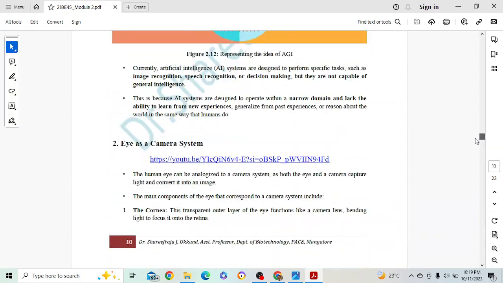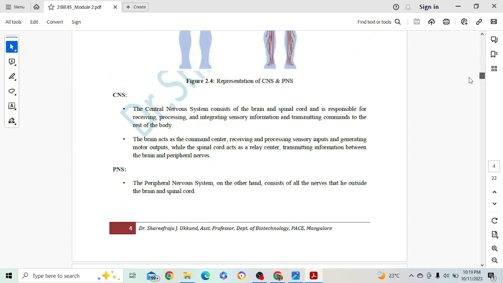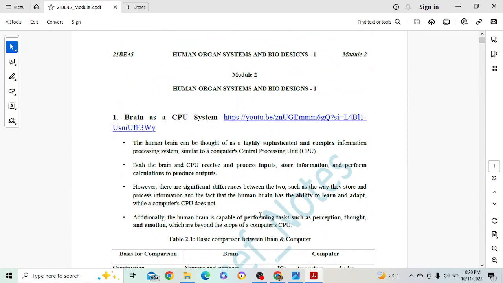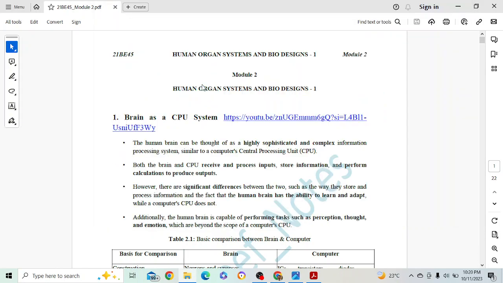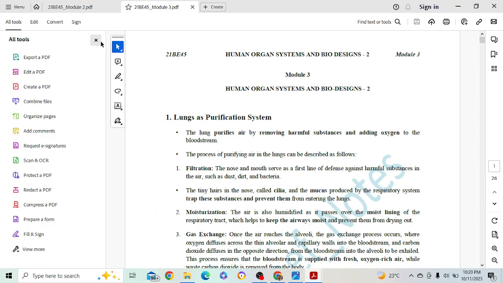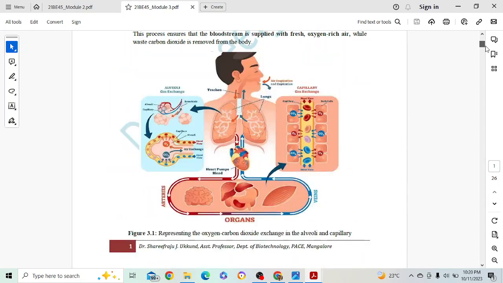Again, this question they have mixed it up with module 3. Because module 2 we don't have lungs according to VTU. Fine, I'll just explain how to answer. Better you can find by yourself.